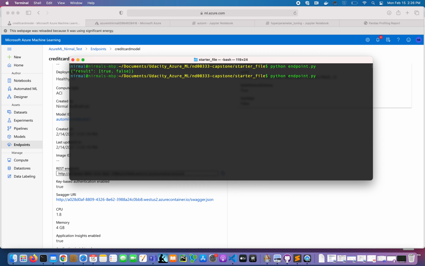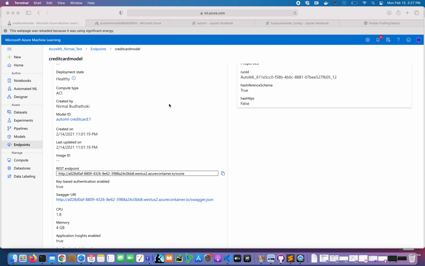I run the Python endpoint.py file, and it should respond. Two data sets were created from the test sample and passed in to run for the result, right? As you will see, the first data set passed comes back as fraud, and the second is non-fraud. That's pretty much it for the experiment I ran, and I learned a lot from this class. Thank you, everyone, and all the participants in the program.